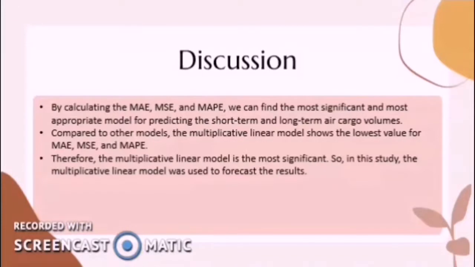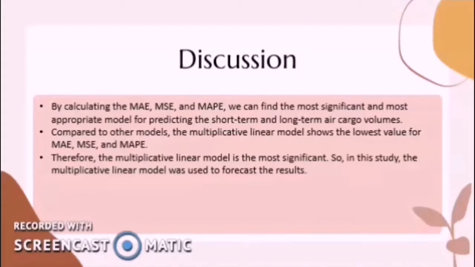For the discussion, by calculating the MAE, MSE, and MAPE, we can find the most significant and the most appropriate model for predicting the short-term and long-term air cargo volumes. Compared to other models, the multiplicative linear model shows the lowest value for MAE, MSE, and MAPE. Therefore, the multiplicative linear model is the most significant. So, in this study, the multiplicative linear model was used to forecast the result.